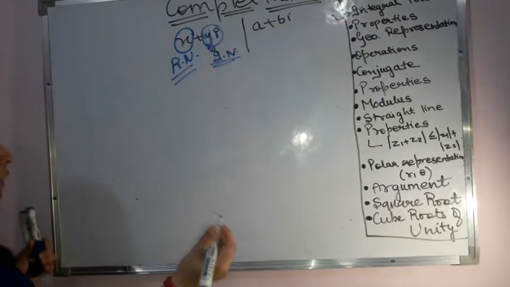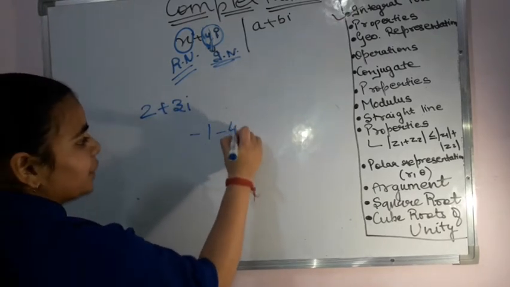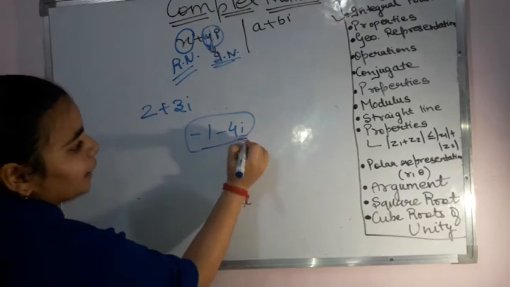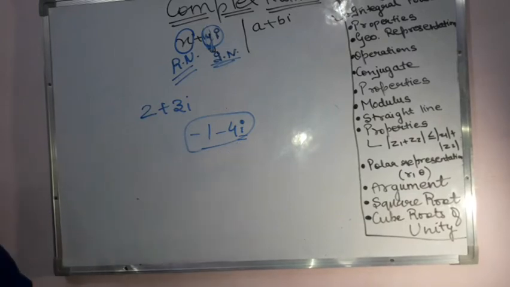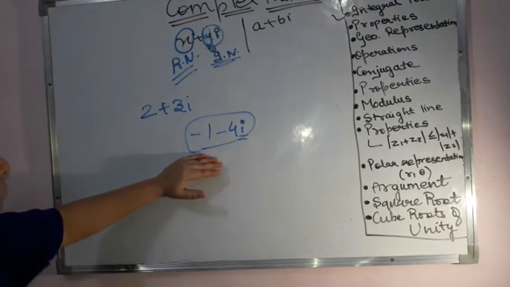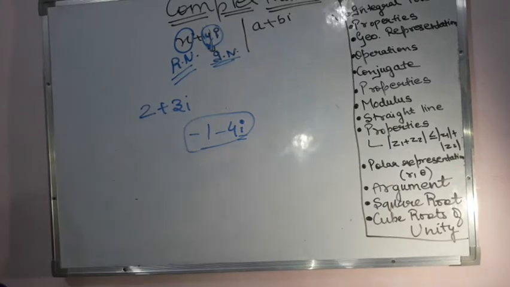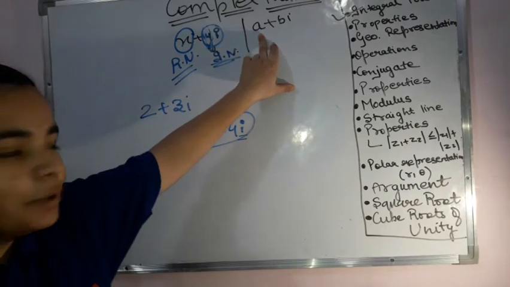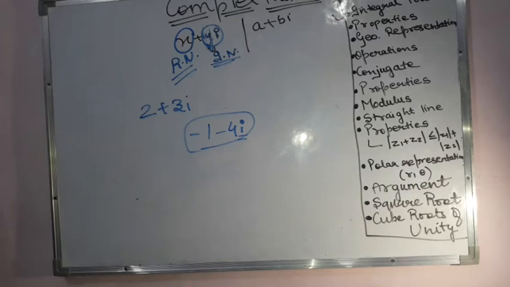That means I can have numbers of this form, that is 2 plus 3i, or -1 minus 4i. So like this, the second part is the imaginary part, with which my i is attached. And the first part will form my real number part. Over here, a is the real valued part and bi is the imaginary part of my complex number. This is how I represent my complex number, right? This is done, the representation of complex numbers.